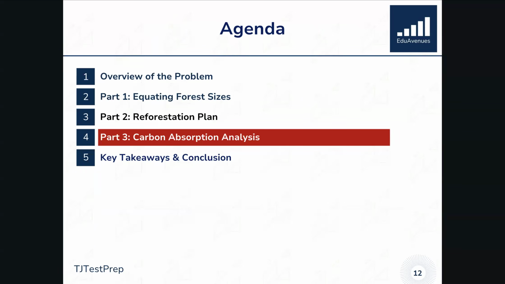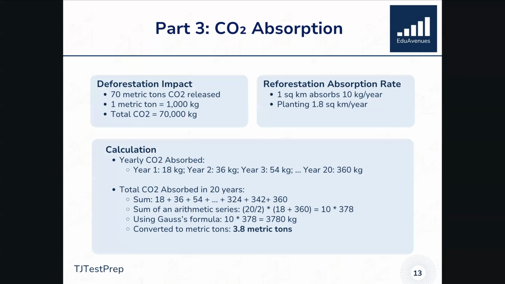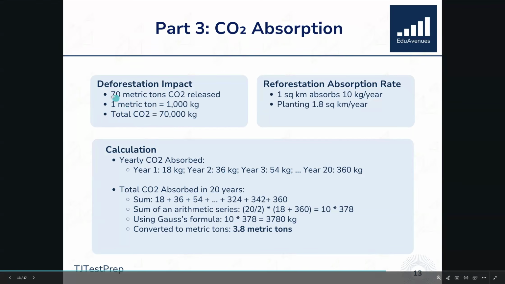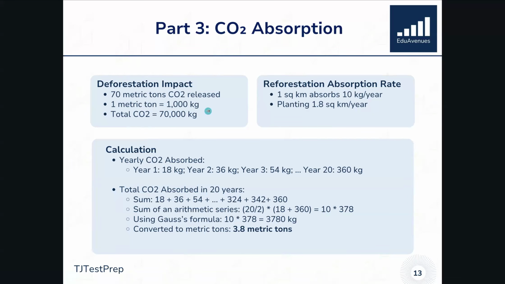Here we have carbon absorption analysis. So they ask us a little bit about the CO2 impacts. Now, we have a little bit of information about the impact that deforestation initially had. They said that the deforestation had released around 70 metric tons of CO2, and 1 metric ton they gave us is equivalent to about 1,000 kilograms.